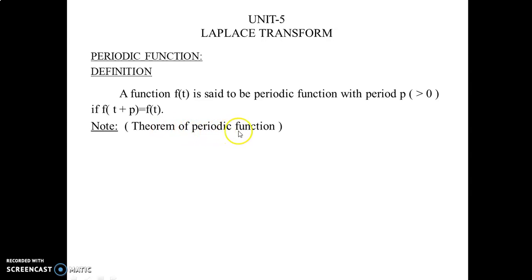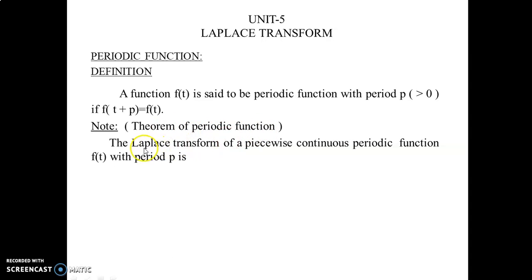The Laplace transform of a piecewise continuous periodic function f of t with period p is given by this formula: L of f of t equals 1 divided by 1 minus e power minus ps, times the integral from 0 to p of e power minus st into f of t into dt. Here p is the period, and the interval is also 0 to p.